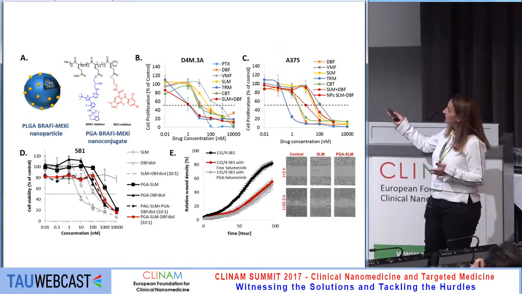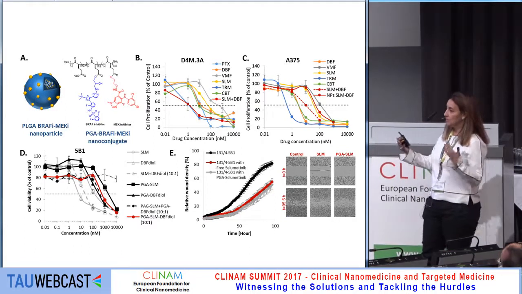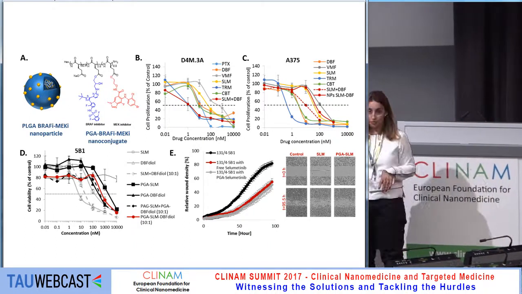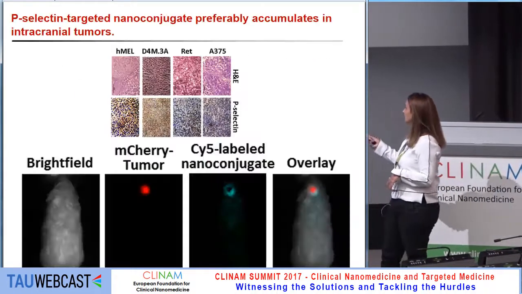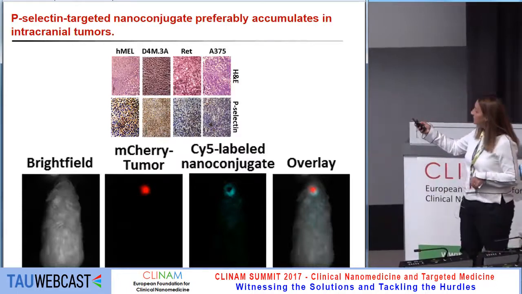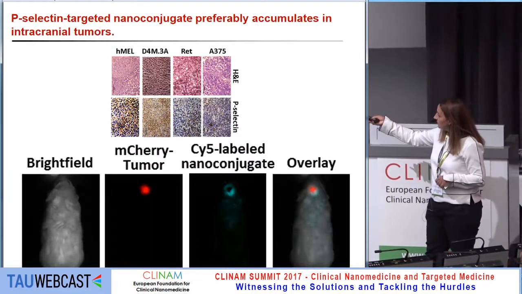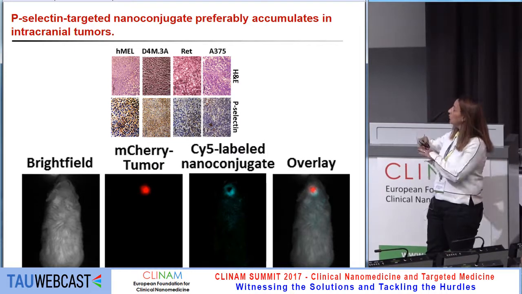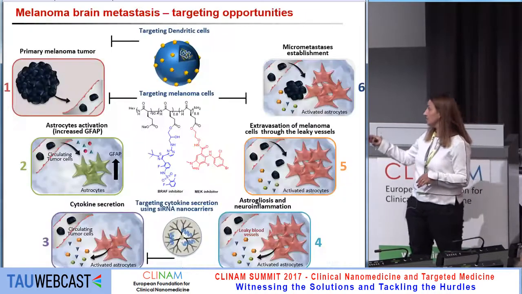Finally, we can see that by combining all these three, in prevention, intervention, or regression trials, we indeed got the whole together accumulating in brain metastasis. Here, marked with the mCherry and Cy5 labeled conjugate, we see them colocalizing in the brain following systemic activation.